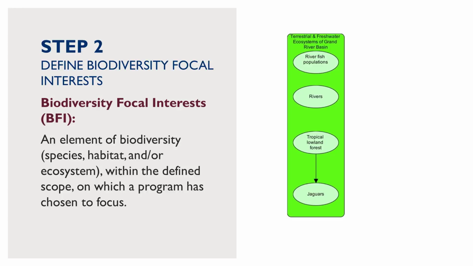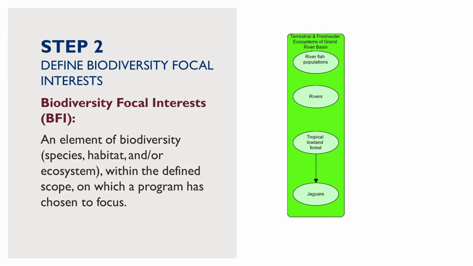Identifying biodiversity focal interests is part of a broader process that is described in more detail on pages 12 and 13 of USAID Biodiversity How-To Guide 1 and on pages 8 through 12 of Supplemental Guide 1. The main thing to keep in mind is that you are trying to define a limited set of ecosystems, habitats, and species that collectively represent the biodiversity you are looking to conserve within your program scope.